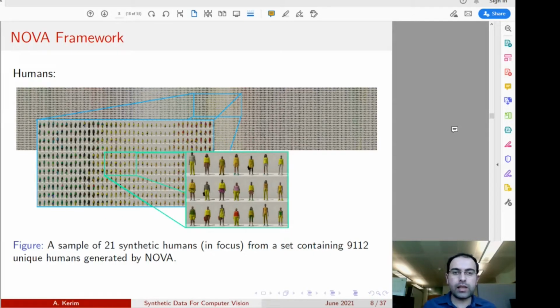Now, one key characteristic of NOVA is the ability to populate scenes with photorealistic, diverse humans. Theoretically we can generate an unlimited number of humans, where we can diversify the human attributes like age, weight, gender, skin color, and many other attributes.